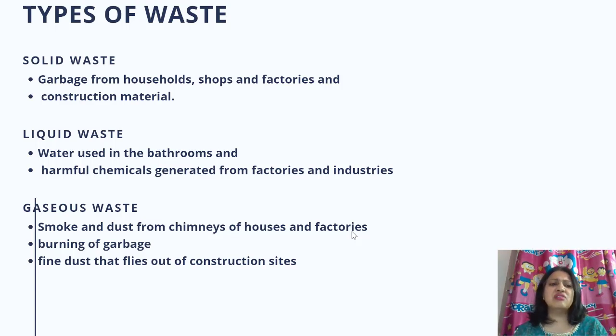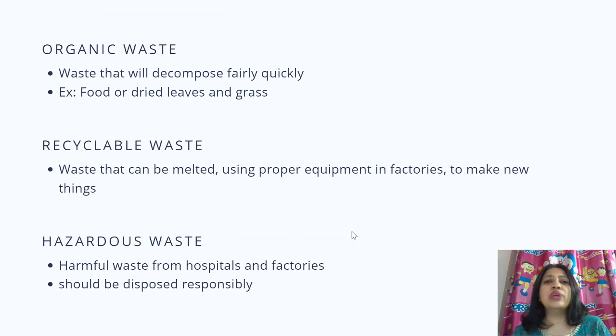What is liquid waste? Waste in liquid form. Some examples are water used in the bathrooms and harmful chemicals generated from factories and industries. What is gaseous waste? Any waste in gaseous form. Examples are smoke and dust from chimneys of houses and factories, burning of garbage, and fine dust that flies out of construction sites. Organic waste is waste that will decompose fairly quickly, for example food, dried leaves and grass.